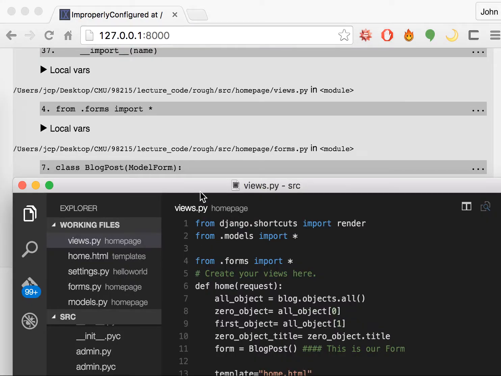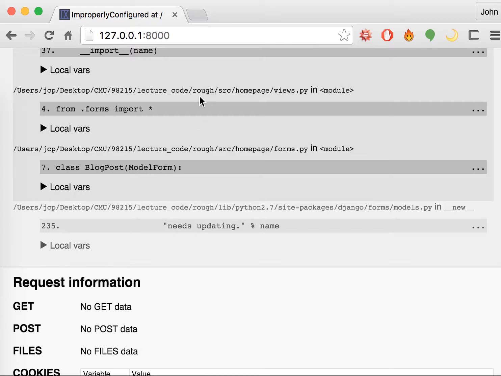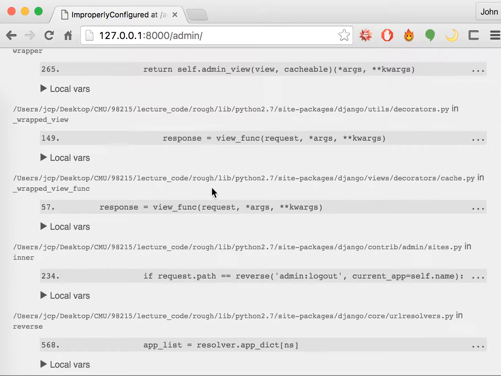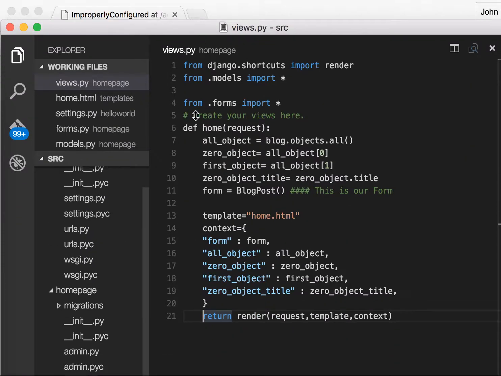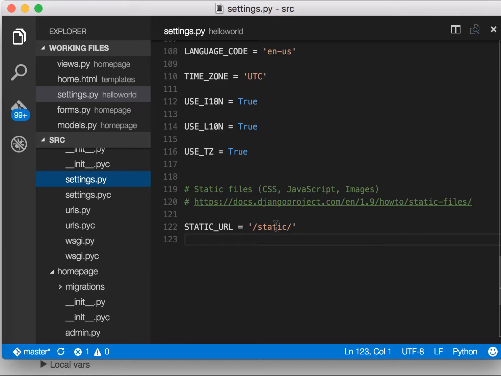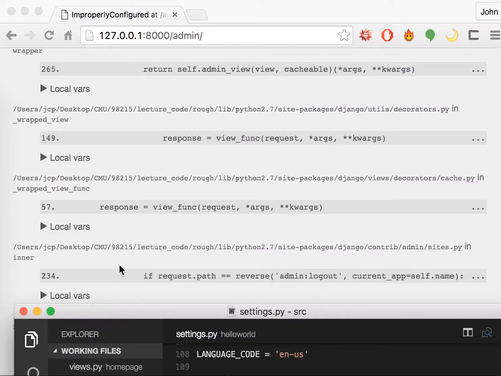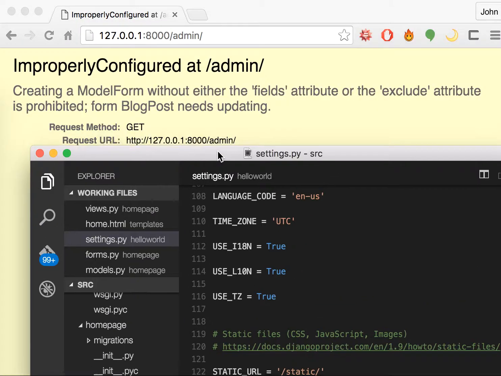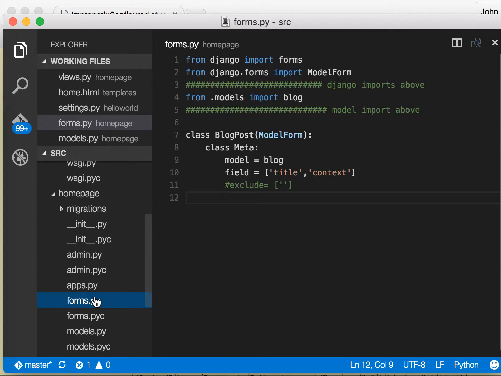Okay. So, yeah, I'm going to go check admin quickly. Oh, I see. Oh, I think the problem is derived from our settings.py. Nope, that's not it. I wonder what's wrong. Oh, blog post needs updating. Okay, so something's wrong with our forms.py. So let's see. Blog post, we named it correctly.